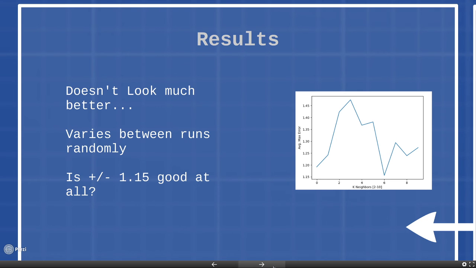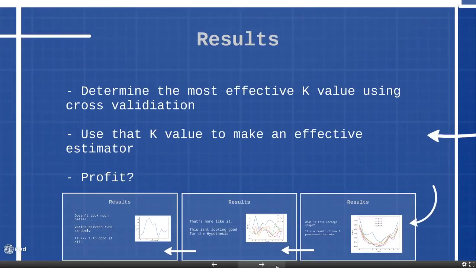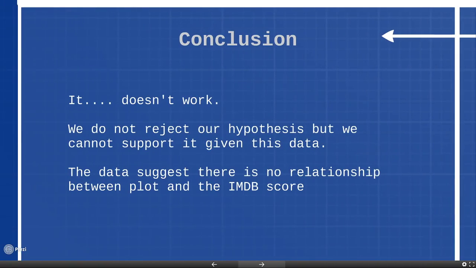So this kind of leads us to our conclusion, which just kind of shows it doesn't really work. We do not necessarily reject our hypothesis, but we can't support it given this data. There is probably no relationship directly between a movie's plot summary and the IMDb score. You could take this a step further and use larger plot summaries, and maybe the few sentence ones I had didn't have enough data. But ultimately, this kind of proves a relationship that we expected was there.